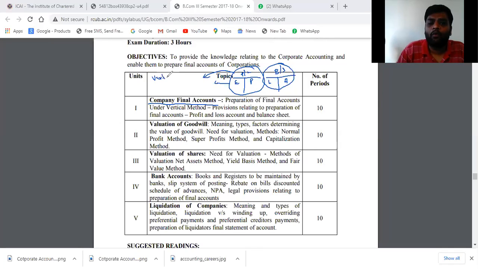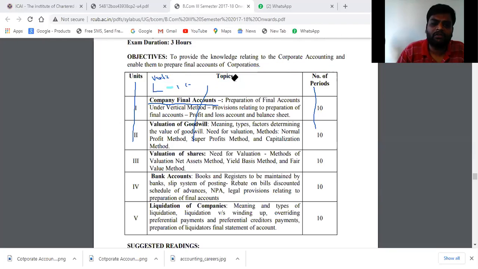That is the vertical balance sheet. They made the amendment, that is the 6th schedule amendment. Later, almost the whole 2013 Companies Act included the vertical balance sheet. Whatever this form is, this is called vertical. That is what vertical means. Okay, I will show you how it will be vertical in the explanation. Understood what exactly the final accounts we are having?